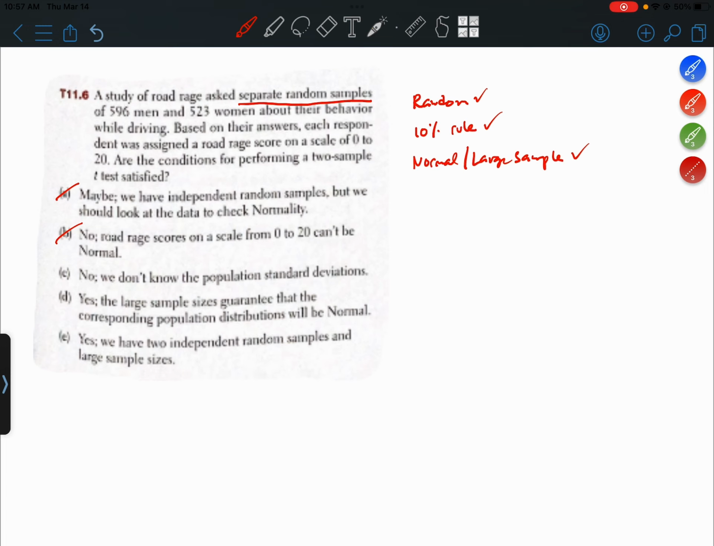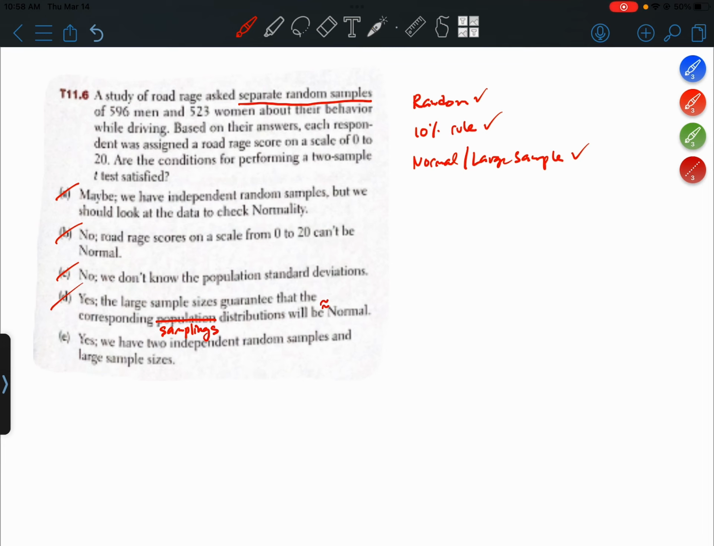All right, no, we don't know the population standard deviations. Okay, that's a true statement, but that does not apply to the conditions. D, yes, the large sample sizes guarantee that the corresponding population distributions will be normal. Okay, so there's a flaw in that statement. Central limit theorem guarantees that the sampling distributions will be approximately normal. Okay, so I'm going to cross out D.